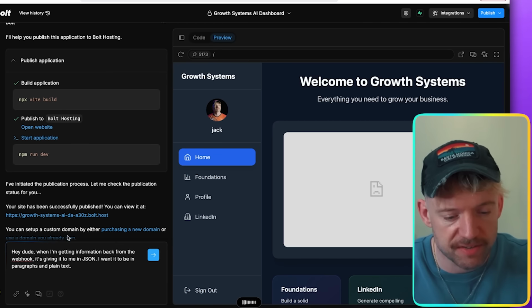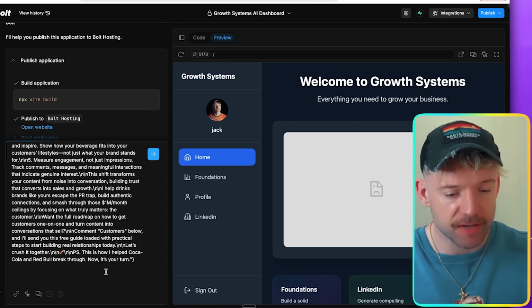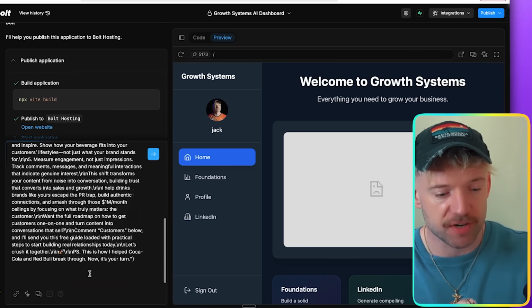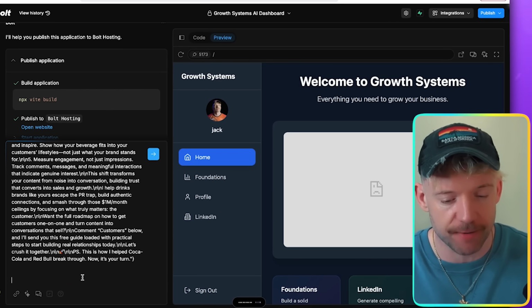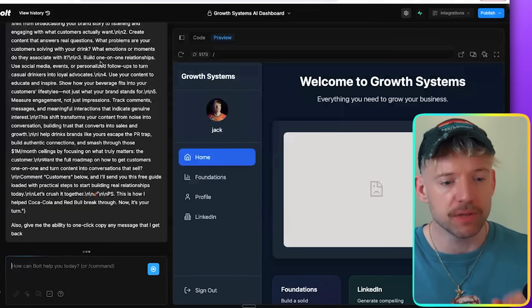Let that load in. This is an example of what I got. Cool, so I've just posted, guys, an example of what I've got and told it to change to plain text. Also, give me the ability to one-click copy any message that I get back. Sweet, we send this one off. That will update it for us.